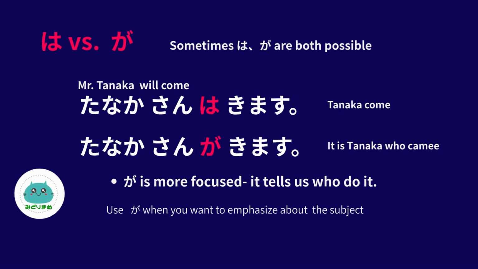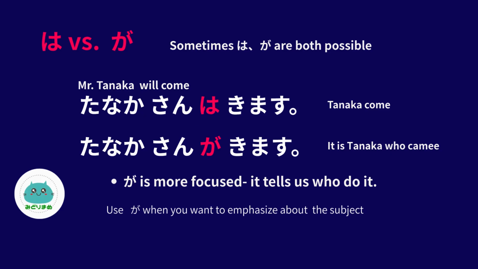You may be confused about which one to use, ga or wa, because they both come after the subject of the sentence. Sometimes wa and ga are both possible, like this example. 田中さんは来ます. 田中さんが来ます. They make sense, both of them.